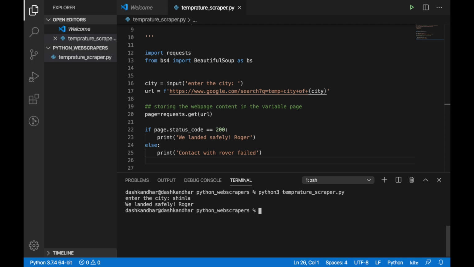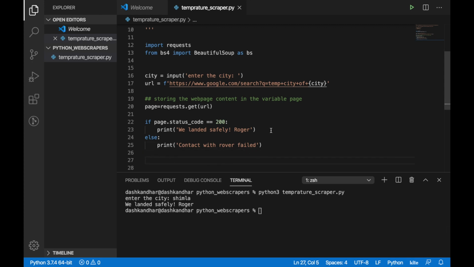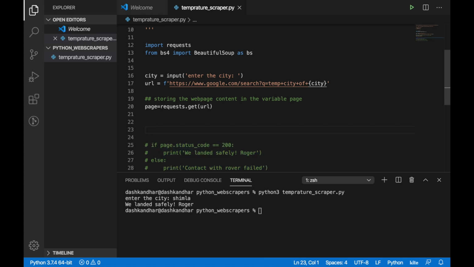So we landed safely, Roger. Okay, so we have got the page, guys. Success, mission success. Now we can move further to extract the data from this. So it's a debug statement. I'll just write a comment over it: whether request was successful or not.